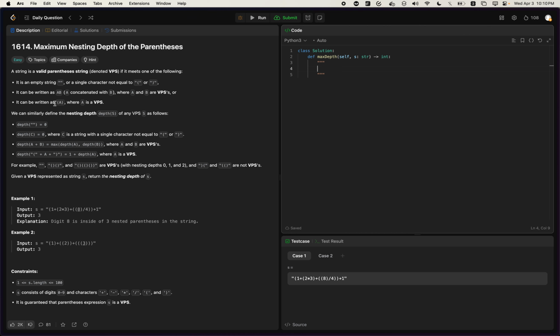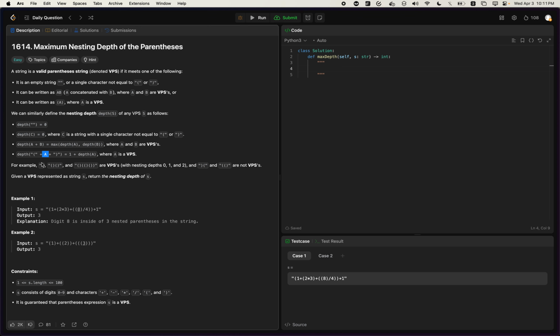It can be where a VPS is wrapped around another parentheses. So this is all preamble, but we want to define the nesting depth of a VPS. As I said, an empty string is 0. If it's a non-parenthesis, that's also 0. If you have A plus B, which is basically this concatenation, A next to B, you do the max of them. And if you're doing this nested one, where you nest with an extra parentheses, you do 1 plus the depth of this subset here.